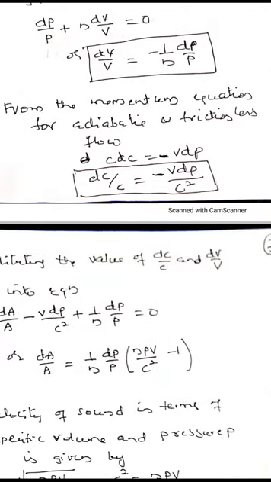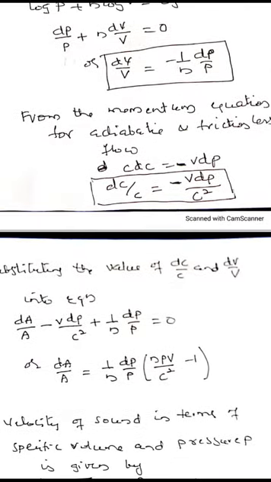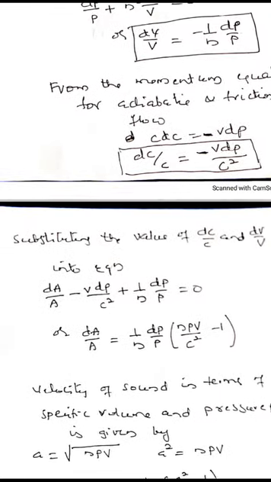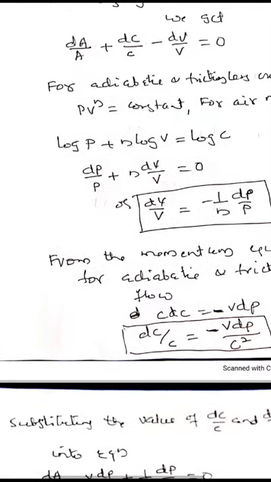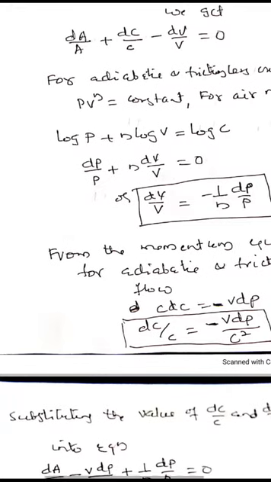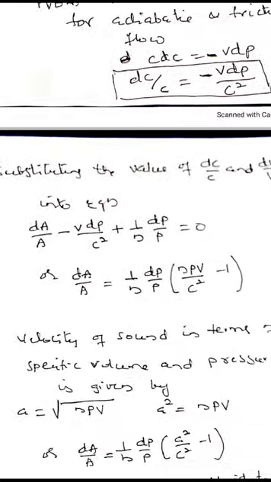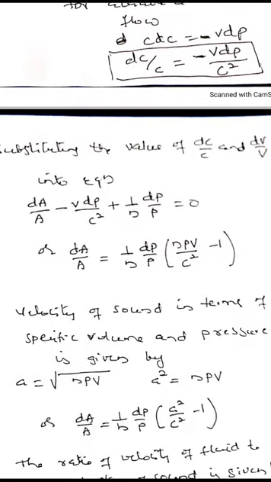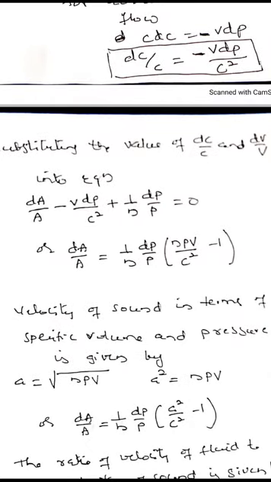Substituting the values of dv/v and dC/C in the equation dA/A + dC/C − dv/v = 0, we get dA/A − v dP/C² + (1/n) dP/P = 0. So dA/A = (1/n)(dP/P)(npv/C² − 1). Now what is npv?